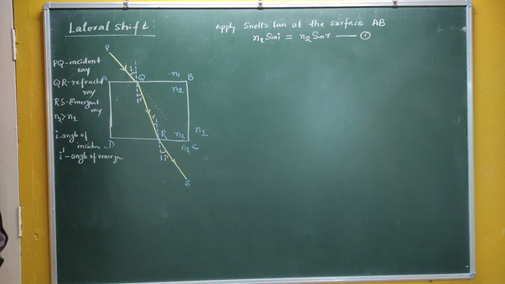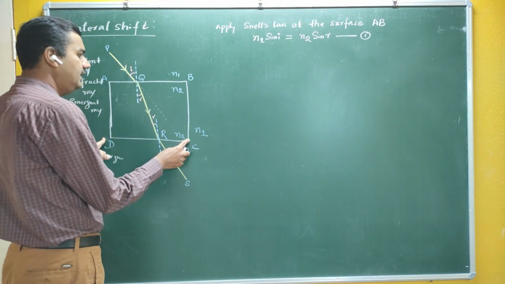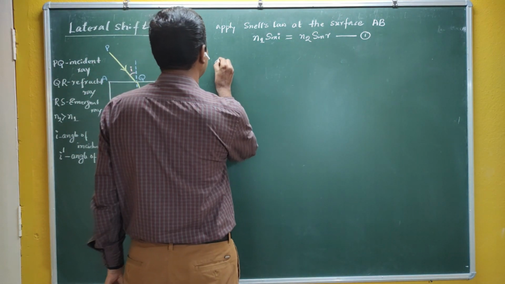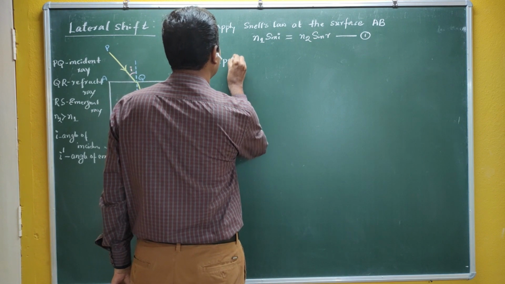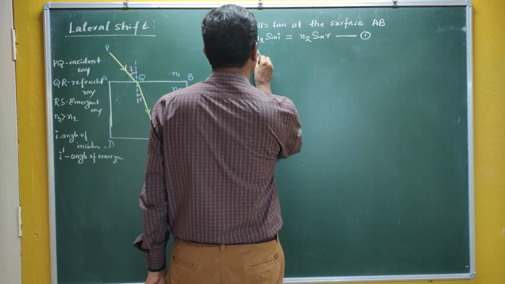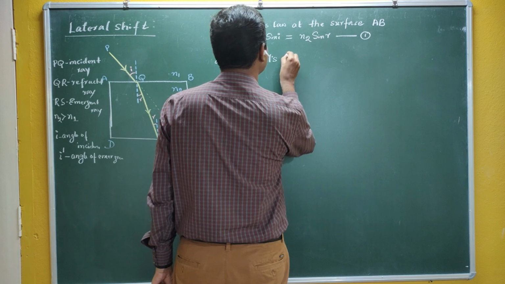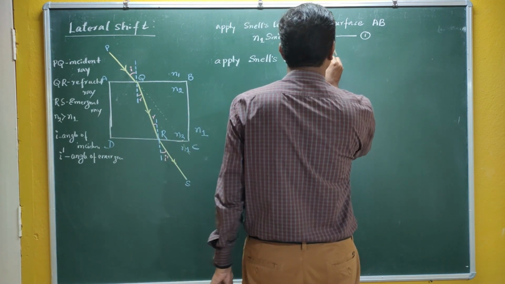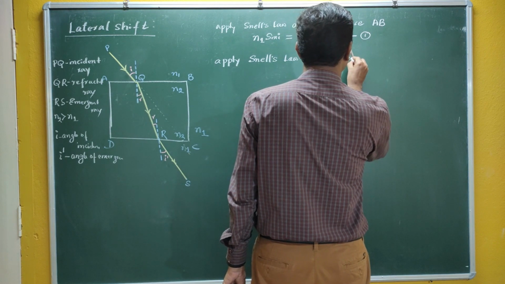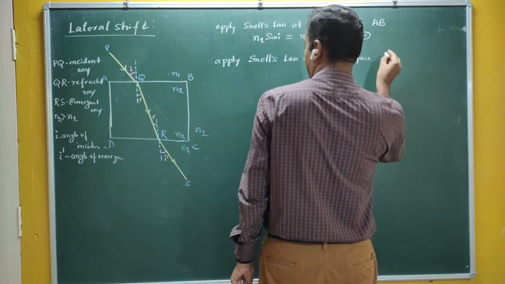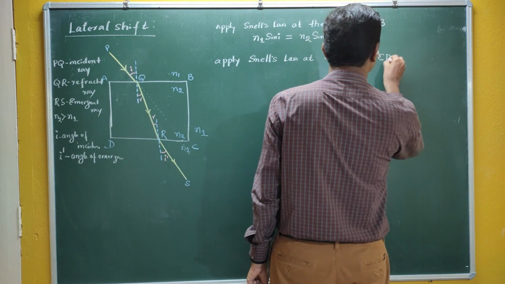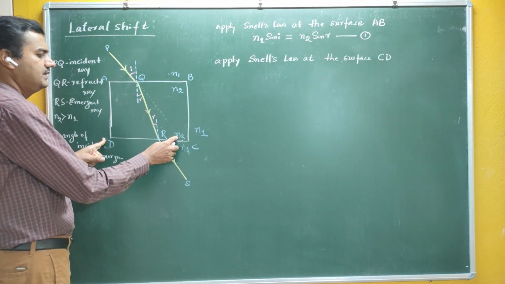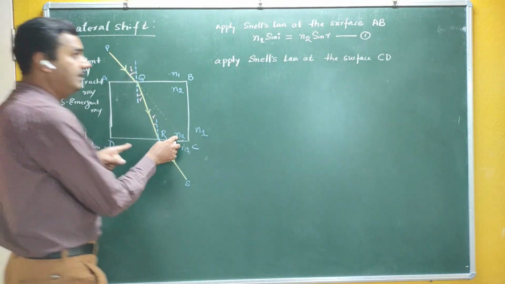Similarly, again at the surface CD, refraction takes place. Again you can apply Snell's law at the surface CD.